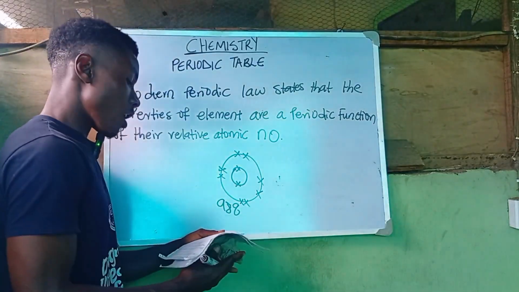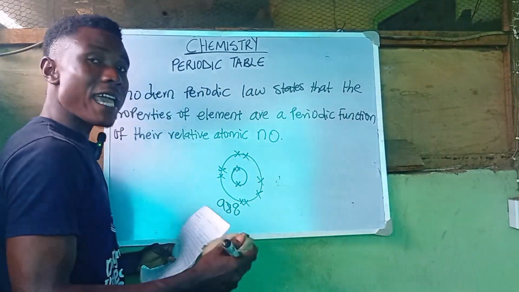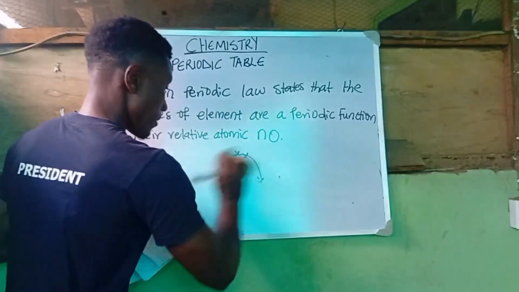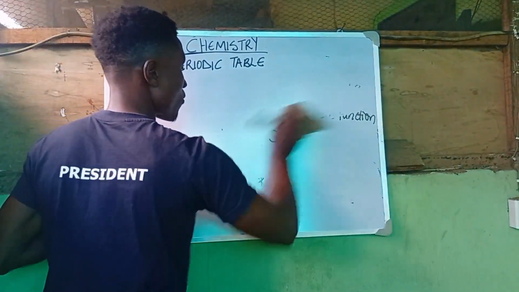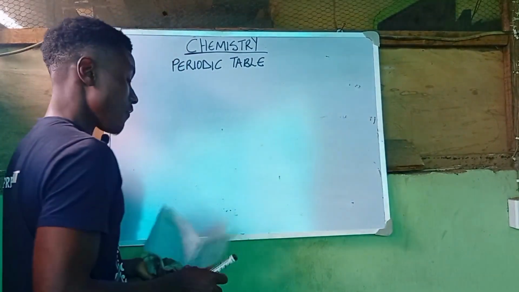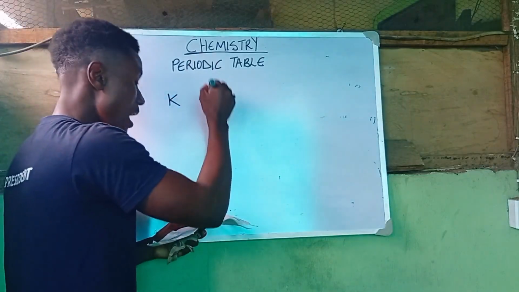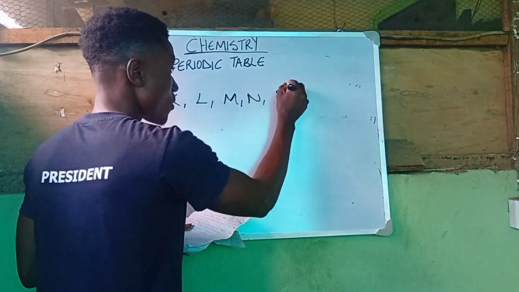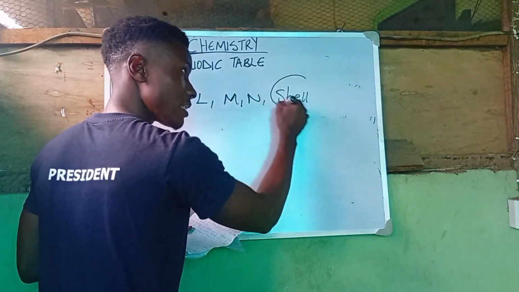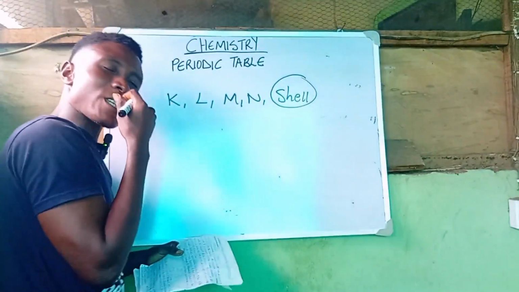And we are going to be talking about the maximum number of electrons for the K, L, M, N shell, right? Take note of what is here, shell, right?